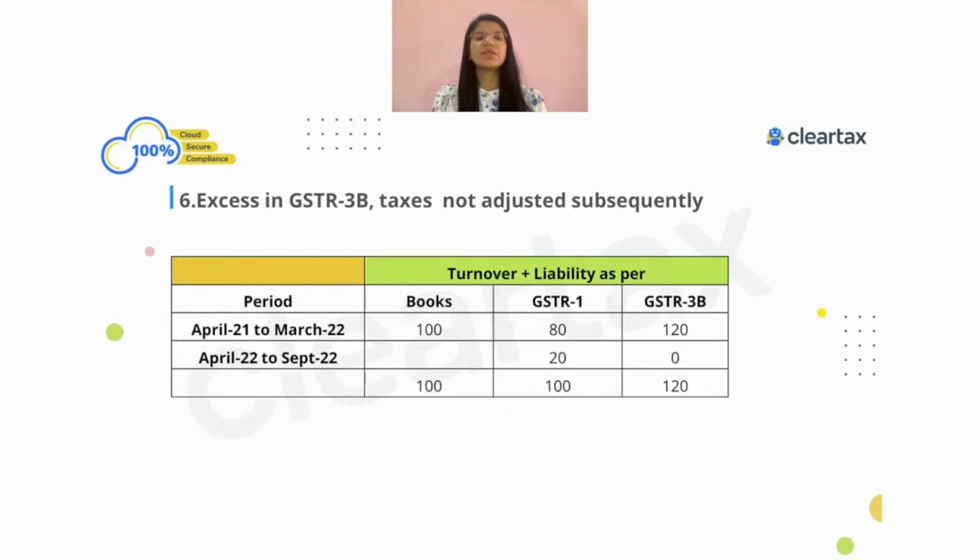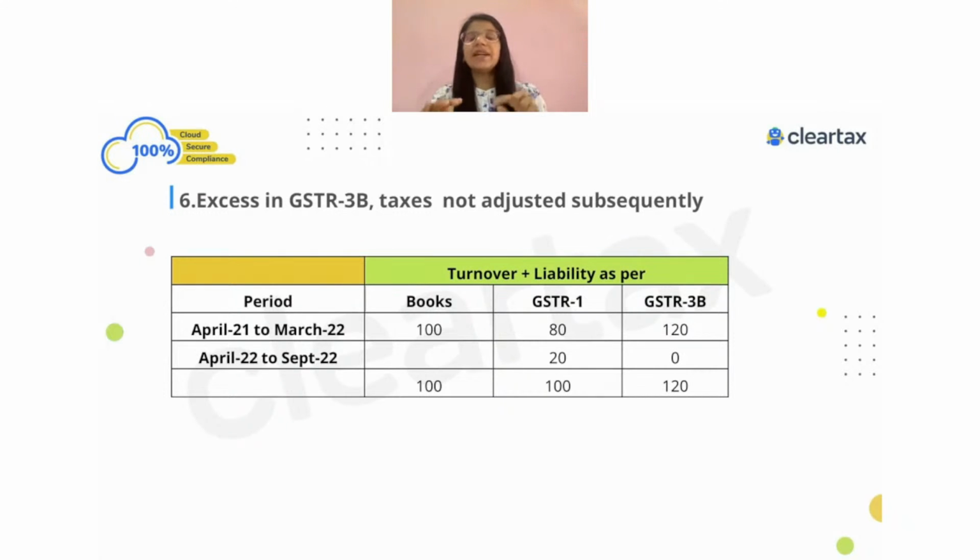In such a case, what exact liability are we going to show in the different tables of GSTR-9? I could see Harish says in table number 4 we are going to show 100 rupees. Dharmendra says 4, Swati says 100, Vikas says 4, Naveen says 4, Swapnil says 4. Everyone says table number 4, 100, and this is the correct answer. Here I have not adjusted anything in my next year. If I have not done anything in the next year, I'm not going to show anything in table number 10 and table number 11. No information has to be shown in table number 10 or table number 11.